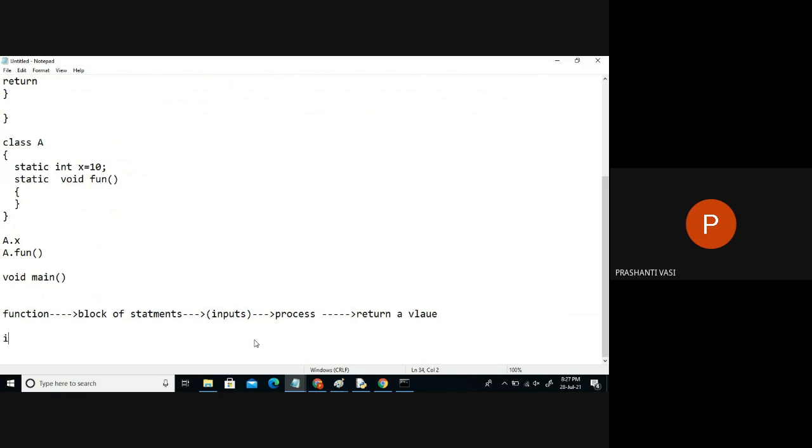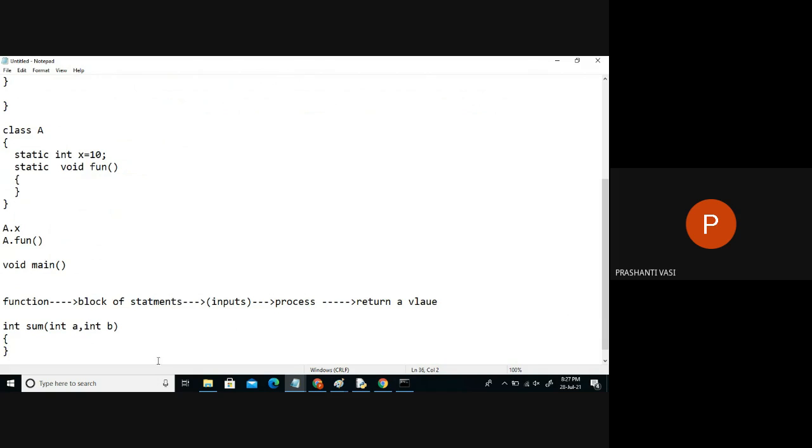So if I'm writing the function like this, that means here the arguments are, how many arguments is it expecting? These are the inputs. So how many inputs is it expecting right now? 2, of which data type? Int data type. So only when somebody passes 2 integers to this function, it can perform the calculation with these 2.